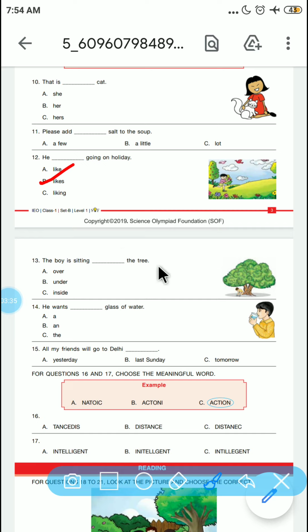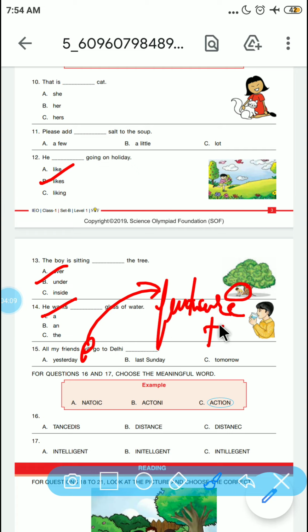The boy is sitting dash the tree. If you see, this is the position of the boy right now, and he is under the tree. So the correct word here is under. He wants dash glass of water. So a glass of water is the correct word here. All my friends will go to Delhi. The word here is will. Will indicates a future tense. So the word we will go with is tomorrow.